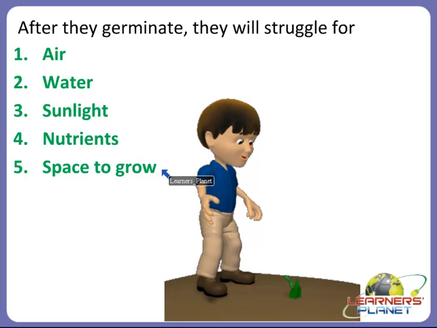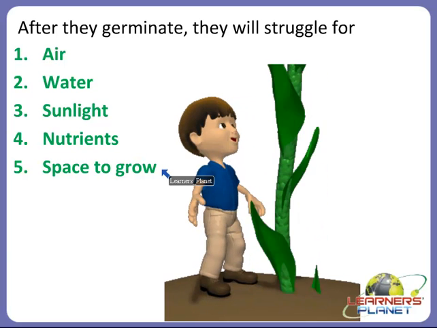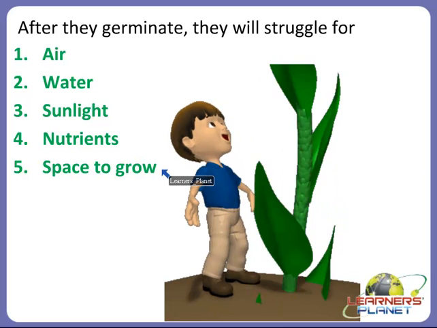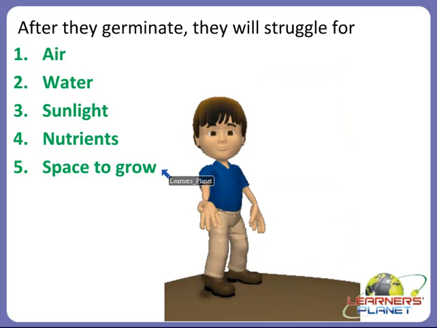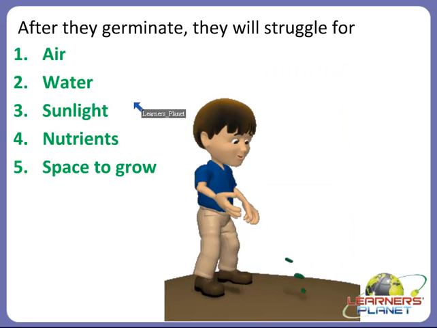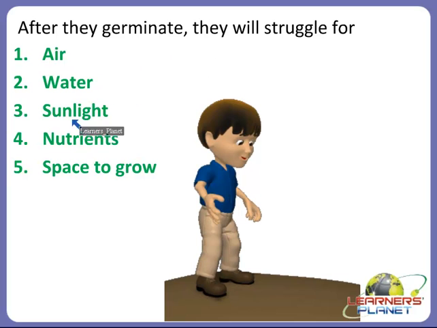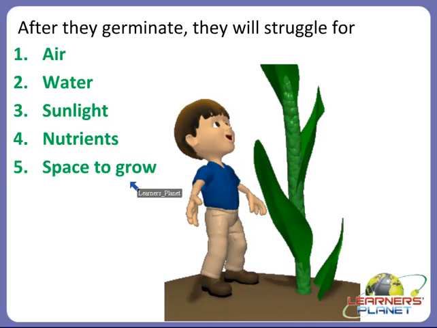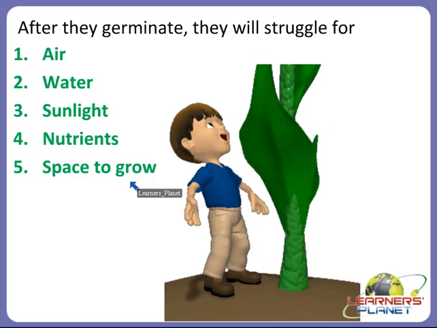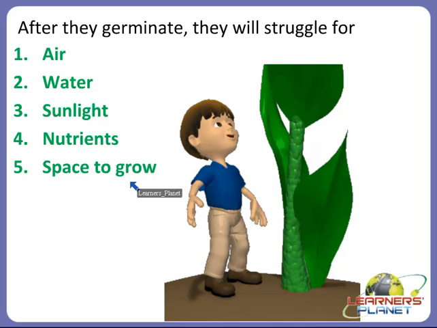Alright, so while scattering the seeds, the farmers or any person who is scattering or sowing the seeds, they have to make sure that after they germinate, they will struggle for all such factors. So they also need the space to grow. Alright, so they have to be scattered properly.